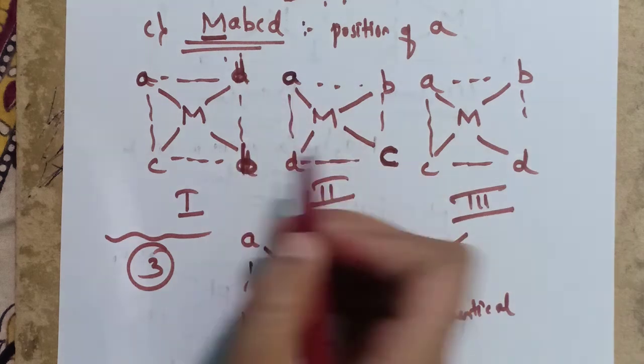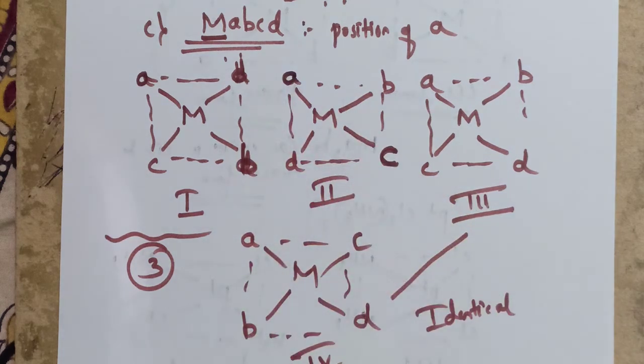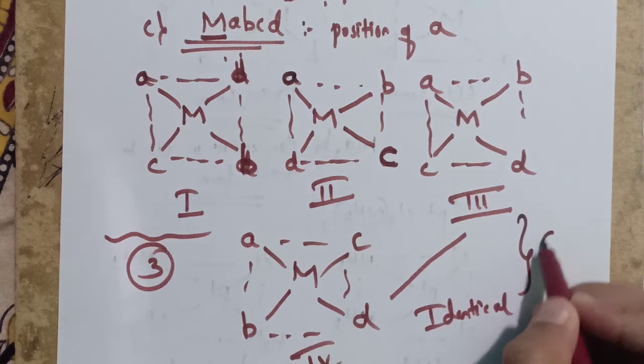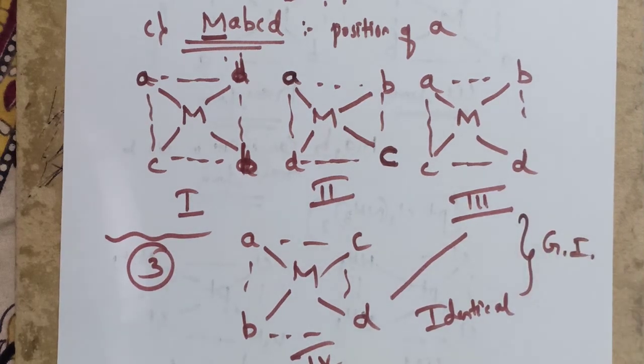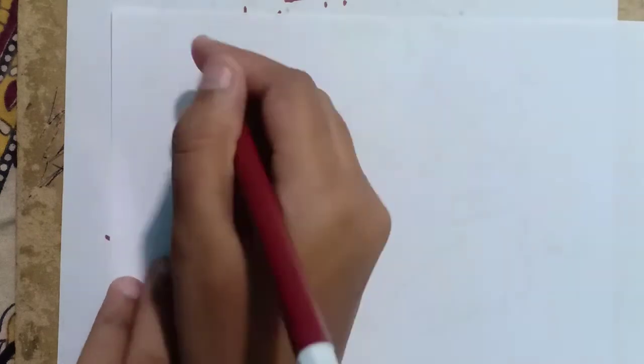Like that we have to fix the position of one ligand and change the position of the other ligands, making each one trans to A in turn. So there are 3 possible isomers for the MABCD type of square planar complexes, and yes, this exhibits geometrical isomerism. I will give one example so that you can understand it better.